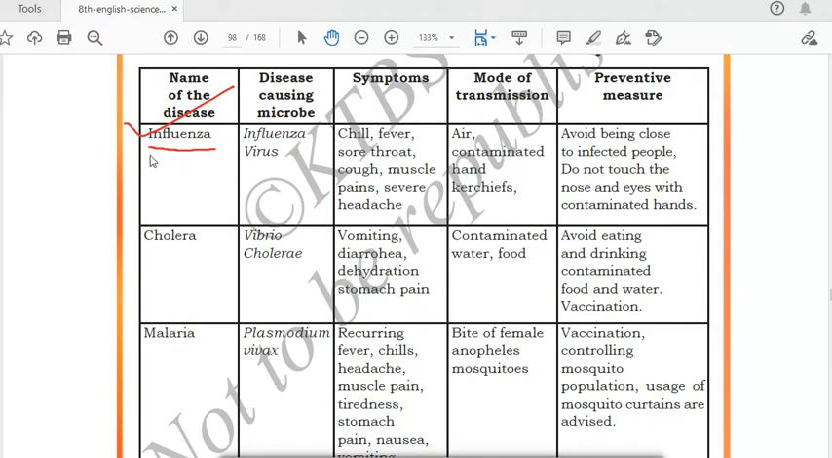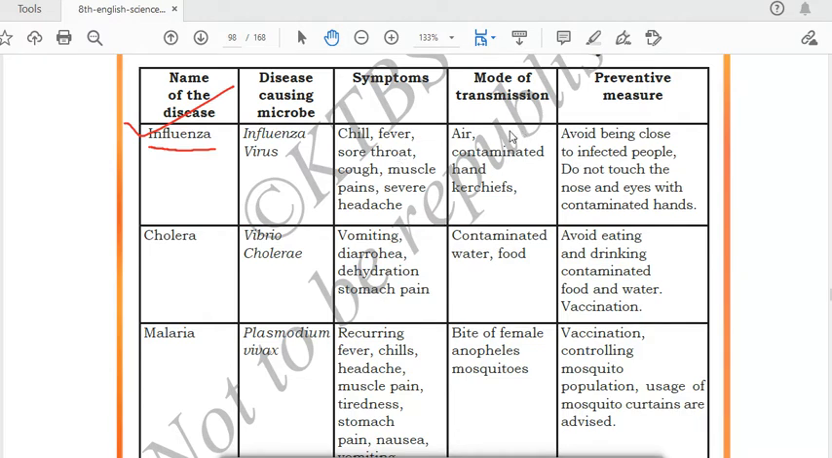Suppose somebody is having this disease, influenza. What will be the symptoms? How can we know that he is suffering from influenza? Chill. He will feel very cold, and fever will be there, temperature will be increased, sore throat. In the neck area also he will not feel comfortable. It will be a little sore. Cough will be there, muscle pain. In the body, pain will be there, and severe headache. So these are the symptoms of the disease influenza. At least 2 or 3 symptoms you should remember.